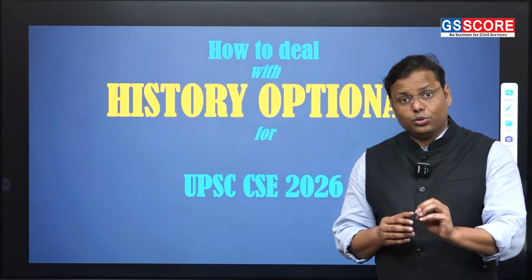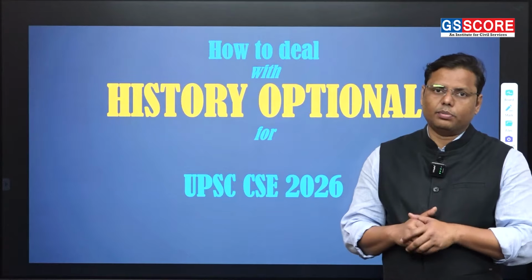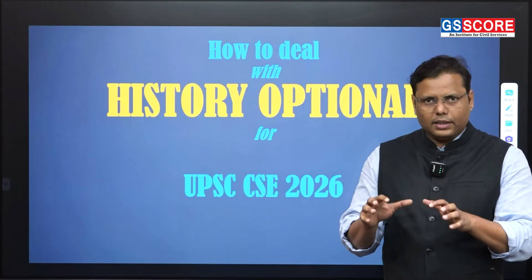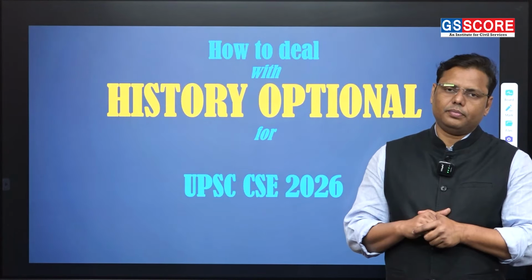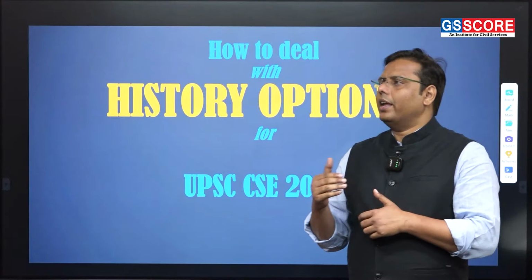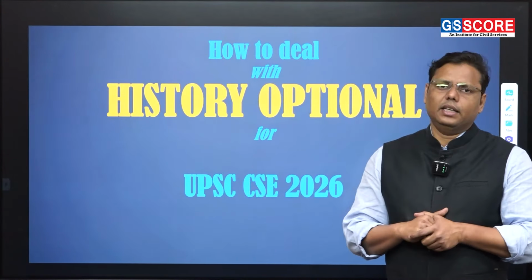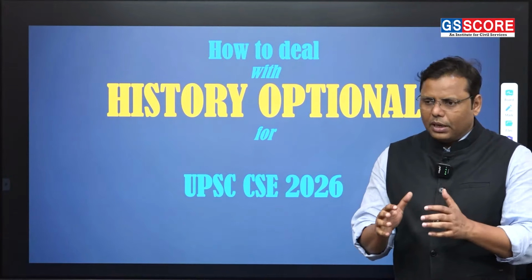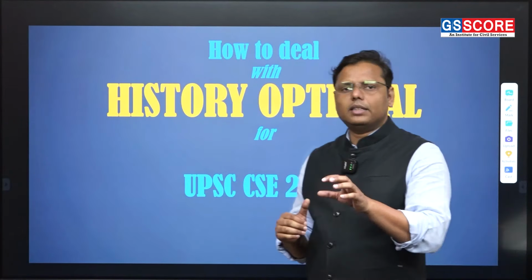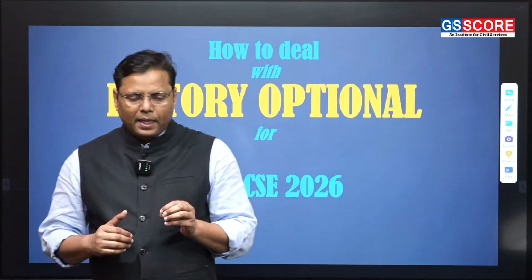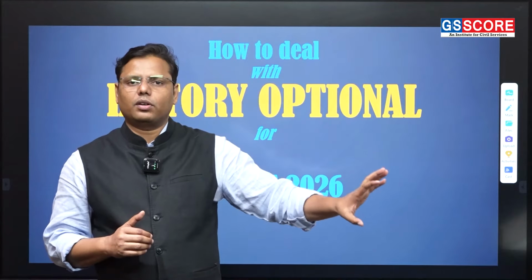or even those students who have decided to take history as an optional paper, because there are certain things you need to know. This is true for all optional papers, but precisely for history, most of the time students believe that it is all about content.